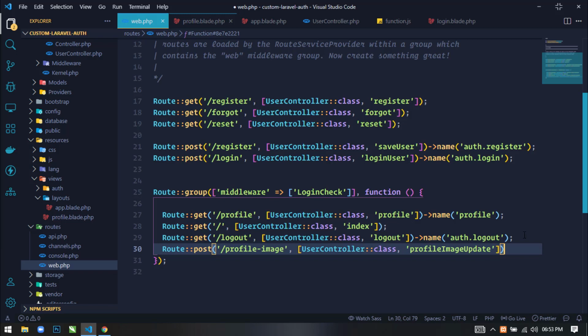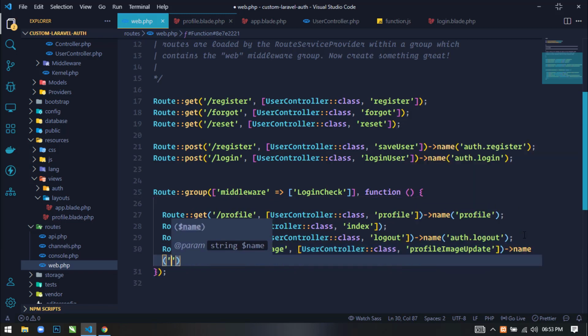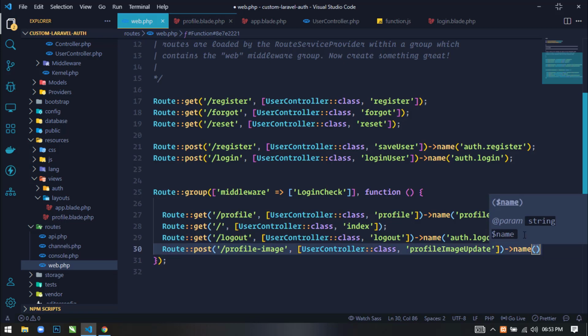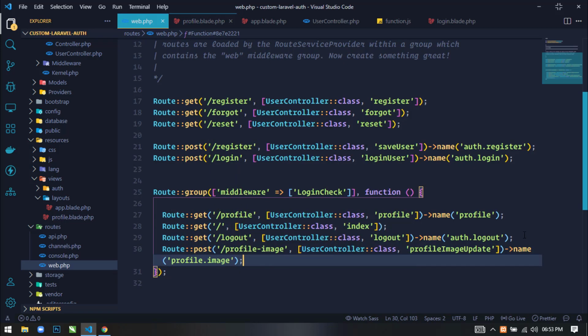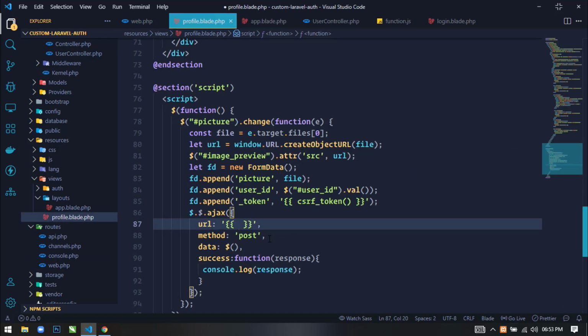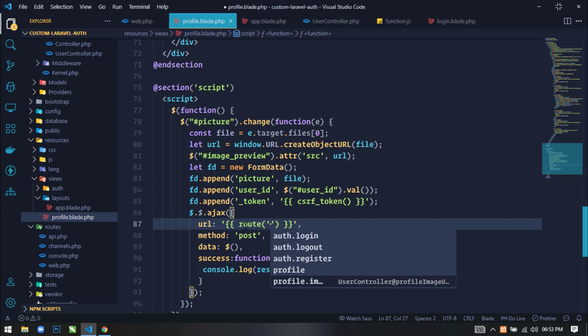Just name this route also profile dot image.